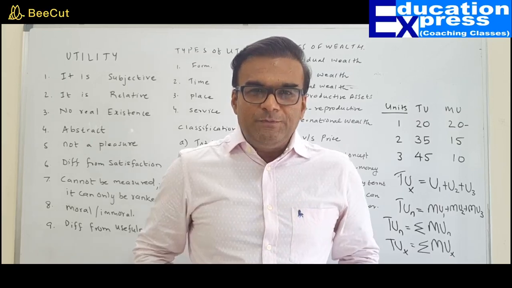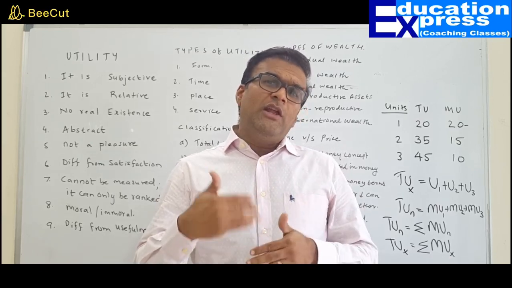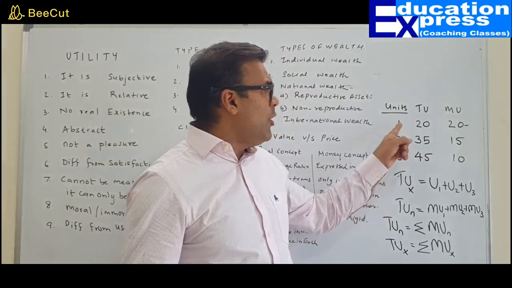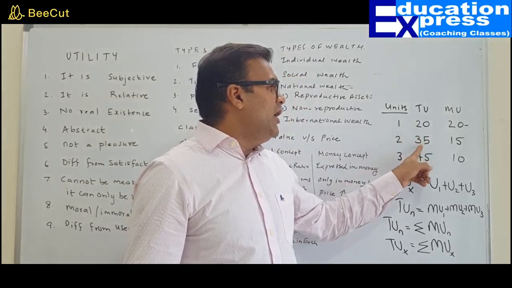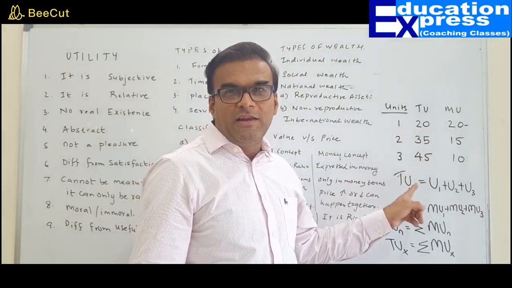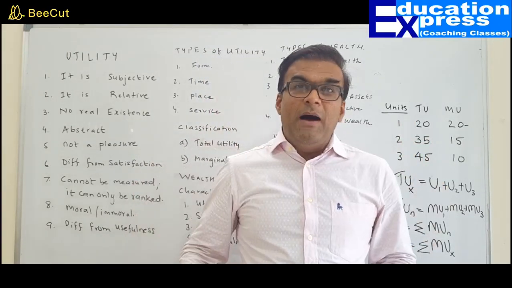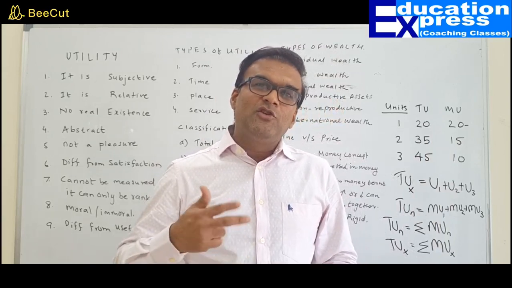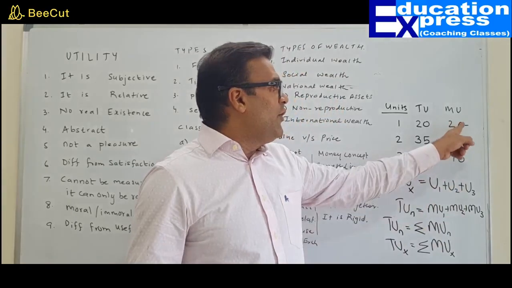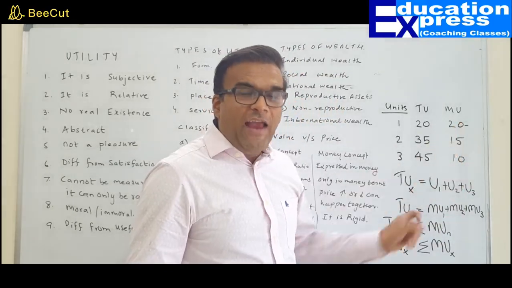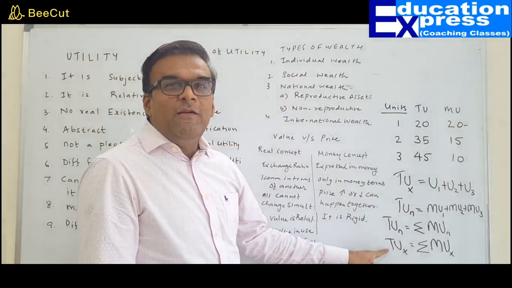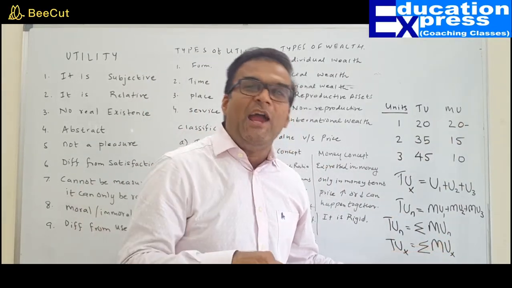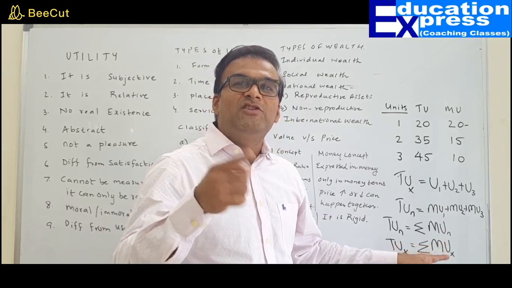So that is a definition. You know what? My total utility will keep on increasing with every increase in the consumption. You can observe from here 20, 35, 45, it will keep on increasing. Whereas if you note marginal utility, then my marginal utility from the consumption of an additional unit will keep on diminishing. Finally, total utility is a sum total of the satisfaction derived from the consumption of each and every unit.